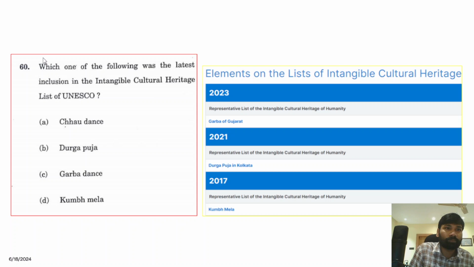Okay, next question. Which one of the following was the latest inclusion in the intangible cultural heritage list of UNESCO? You can clearly see the latest one is from 2023. Garba of Gujarat was included in this UNESCO list. In 2021, Durga Puja was included, and in 2017, Kumbh Mela.